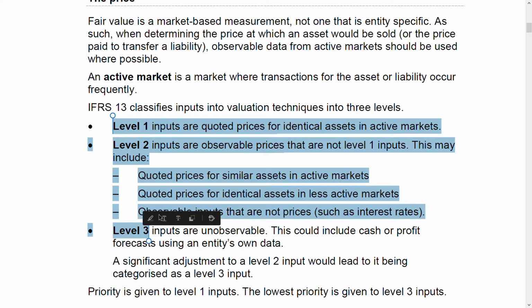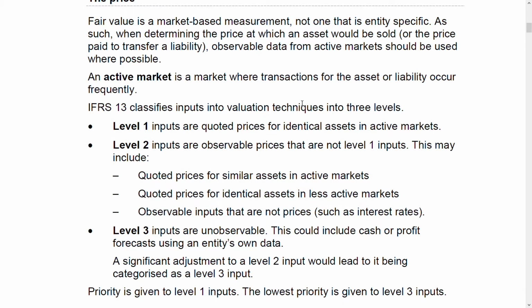From level 1 to 3, you need to know. IFRS 13 classifies inputs into valuation techniques into three levels. When you are valuing a fair value, or for valuation techniques, three levels are there. Level 1, level 2, level 3. What is level 1? Inputs are quoted price from identical assets in active market.